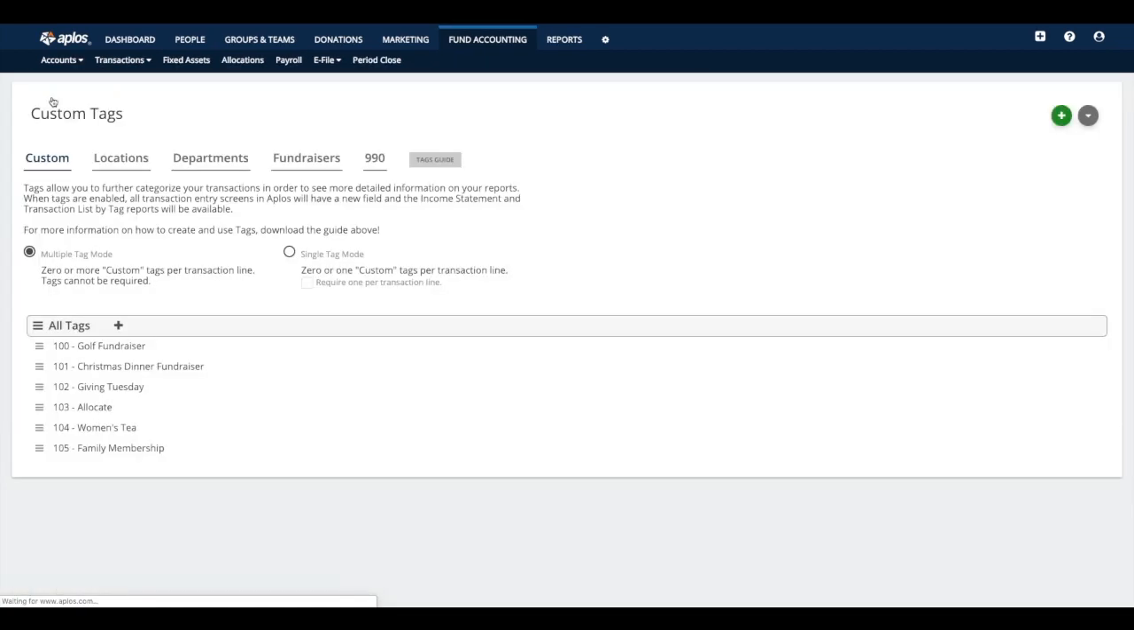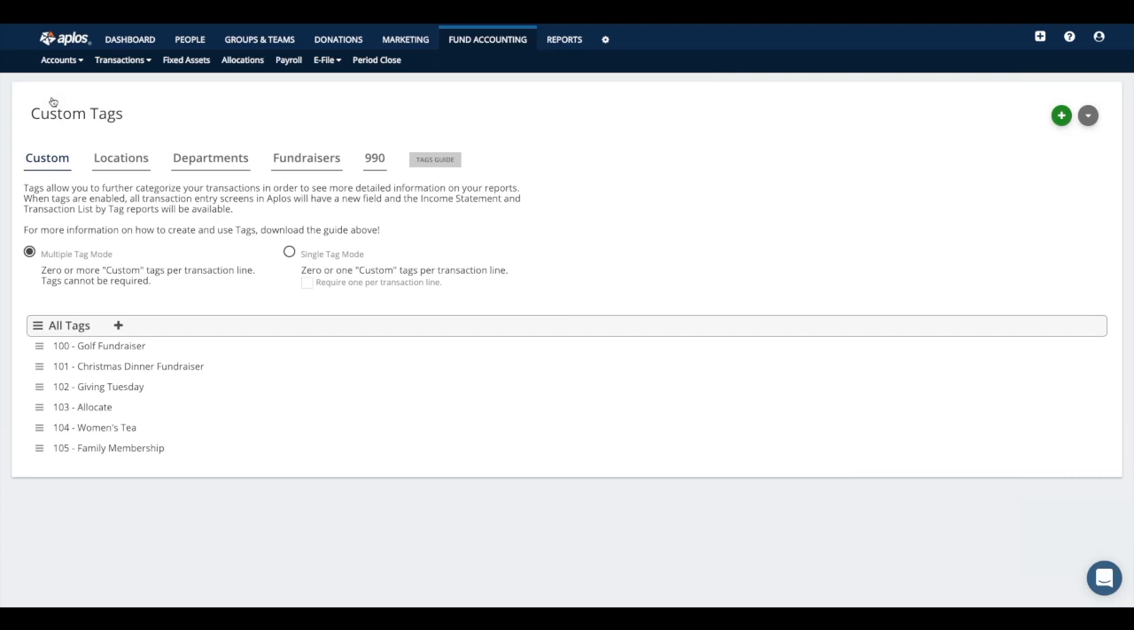We're going to jump to tags next. And so custom tags, this is a feature we offer, or a tool that we offer, which allows you to further categorize your transactions so you can see more details on your reports. So for example, let's say that you are an organization that has multiple fundraisers throughout the year. So you have a spring fundraiser, a summer fundraiser, and then a winter fundraiser. The cool thing about the tags feature in Aplos is that you don't have to create separate accounts for those within your chart of accounts, but rather you can create tags for those items.